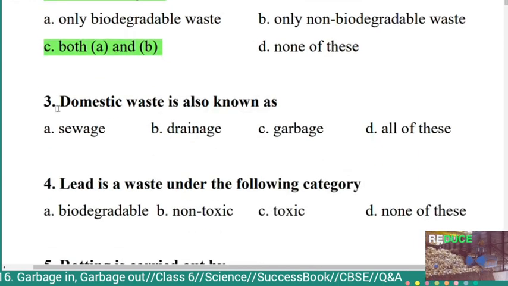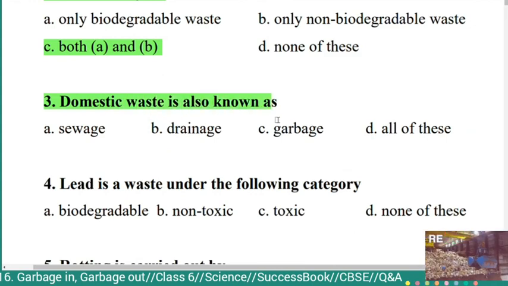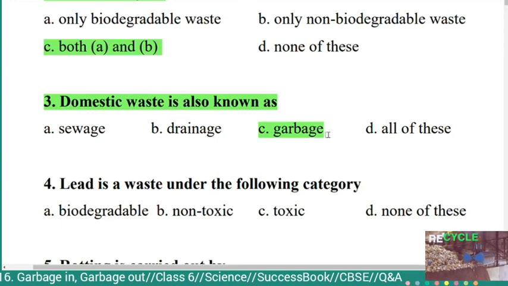Third question. Domestic waste is also known as option A. Sewage, B. Drainage, C. Garbage, D. All of these. Answer option C, garbage. Domestic waste is also known as garbage.